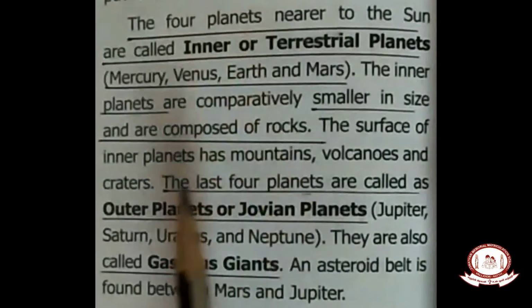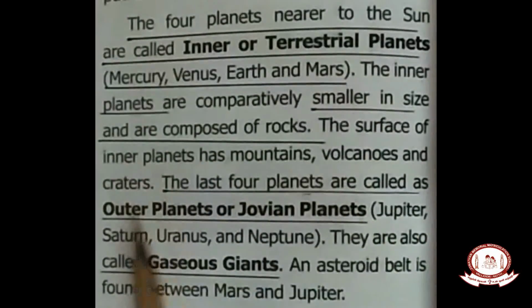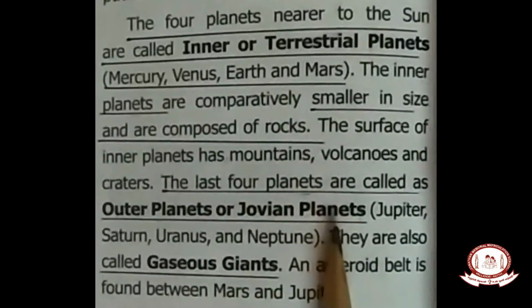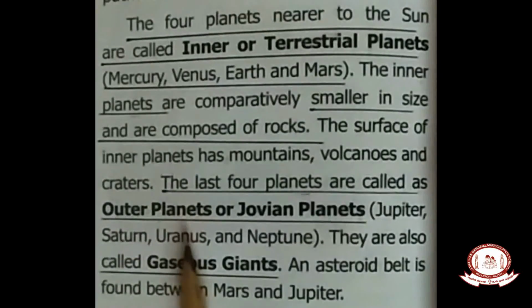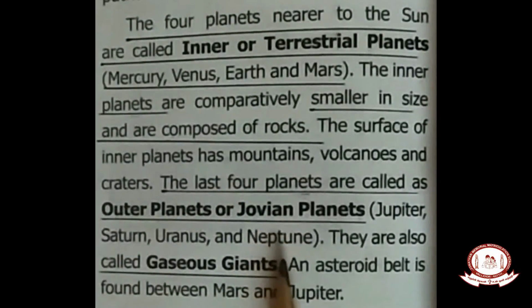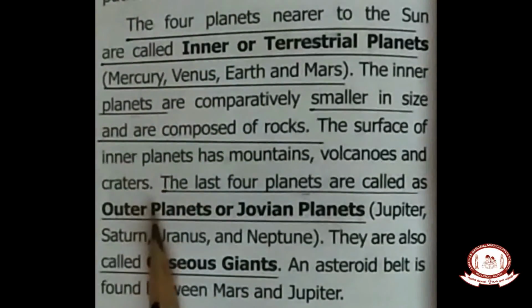Okay. And the last 4 planets are called outer planets or Jovian planets. What are the 4 planets? Jupiter, Saturn, Uranus and Neptune. They are also called gaseous giants. Okay. So we studied the 4 inner planets and 4 outer planets. Okay children? Thank you, ma'am.